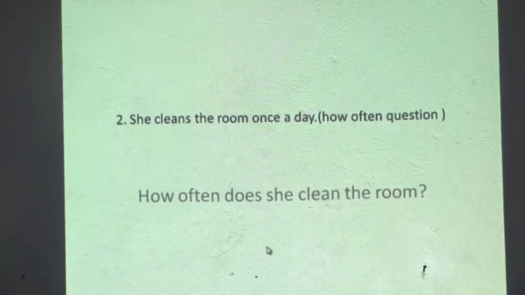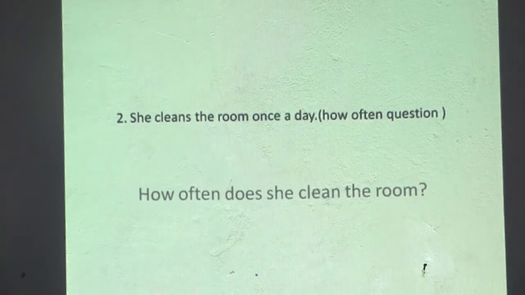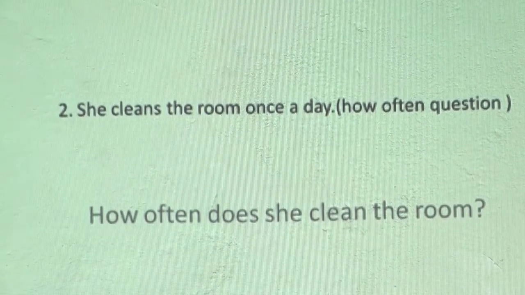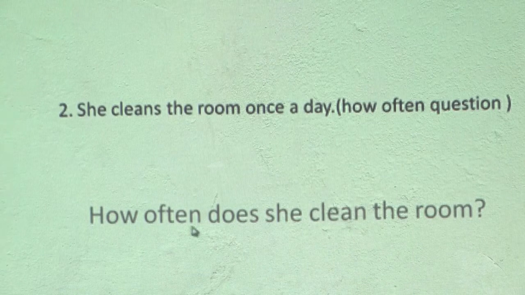Question number 2, she cleans the room once a day. So it is a how often question. Your answer for this question will be in this way. Once a day indicates frequency, we do not use it in the question. So our question starts with how often.